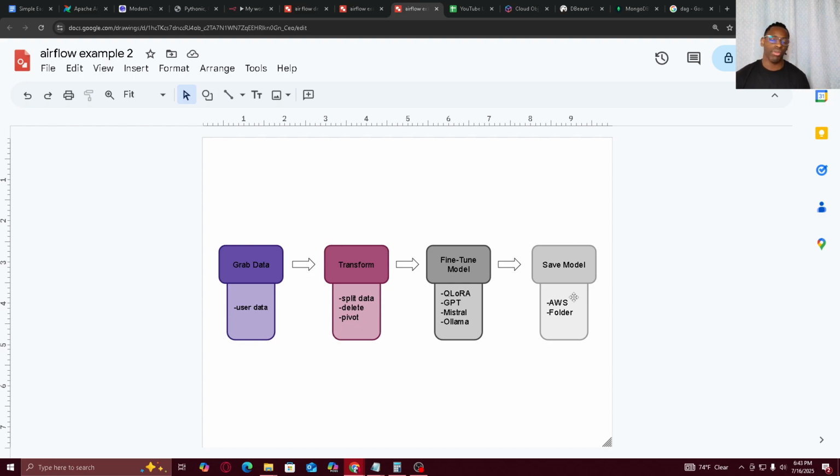And then you'll save the model probably in an AWS S3 bucket or some type of cloud service, or in a folder on your local PC, or wherever you want to save it, essentially. This is a very, very common flow, and this is really important to know.